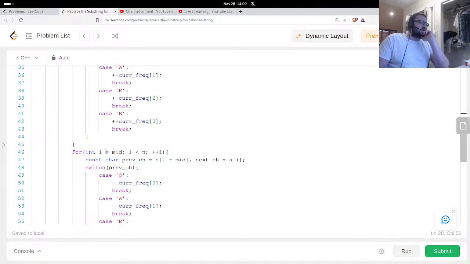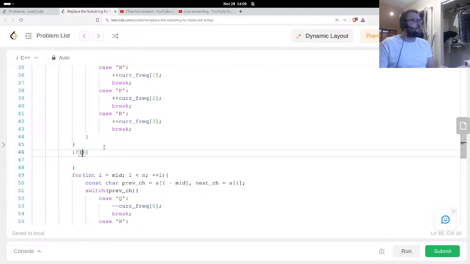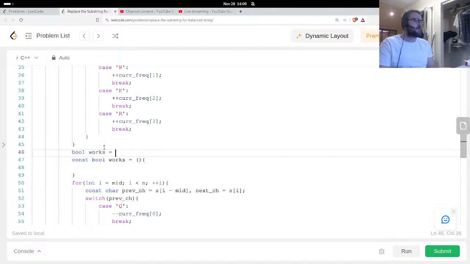And basically, for all, pretty much all... const bool check or works. Let's do bool works is false, works and not works.